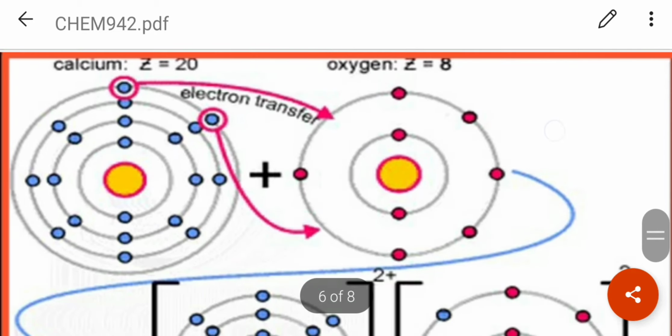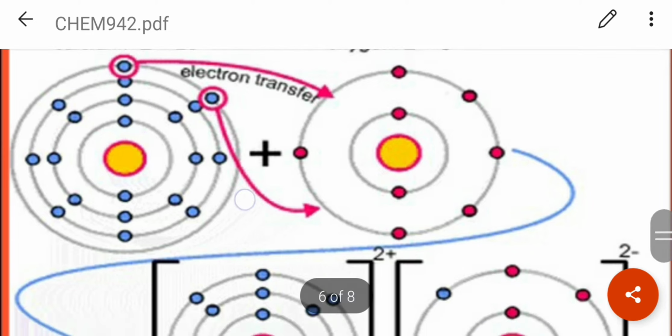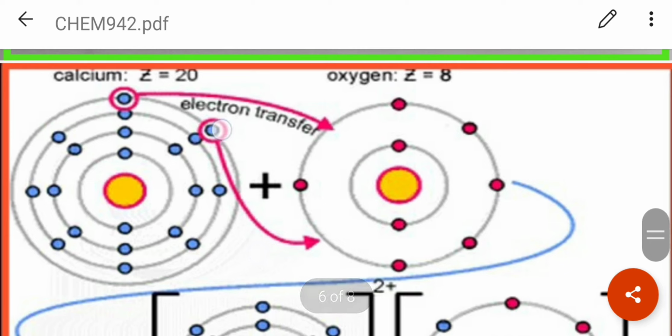Now let us move to the formation of calcium oxide. This is the orbital structure of calcium. You can see 2 electrons in the K cell, 8 electrons in the L cell, 8 electrons in the M cell and 2 electrons in the N cell. This is K, L, M and N. Now how can calcium be stable? Calcium can be stable if it loses those two electrons.